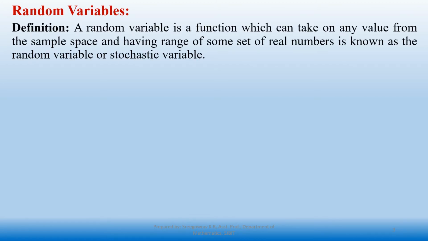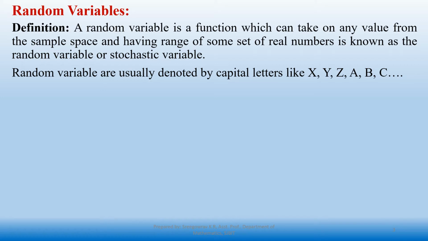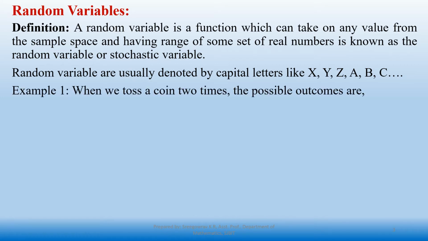A random variable is a function which can take on any value from the sample space and having the range of some set of real numbers is known as random variable or stochastic variable. And usually random variables are always denoted by capital letters. Okay. Now I will take one example. So based on this example, try to understand the definition.